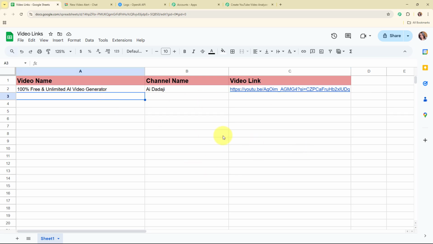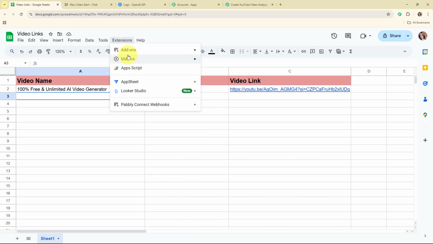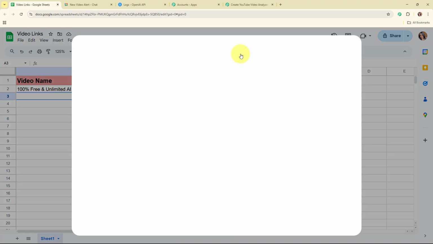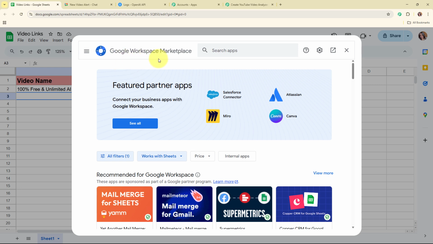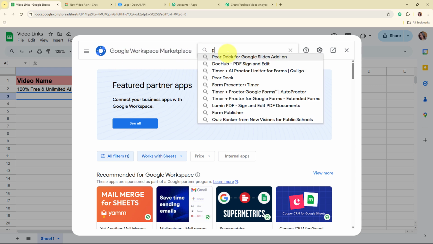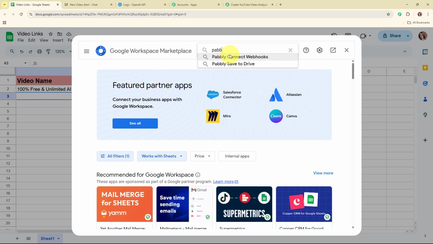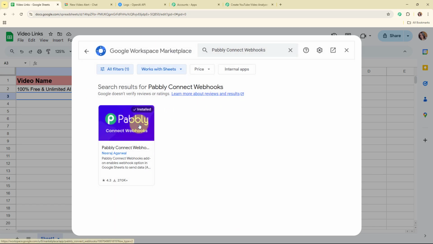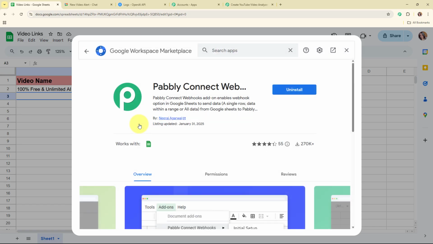So here, to build this connection, you need to install an add-on on your Google Sheets account first, and for that you need to click on this extensions, and from here you need to select add-ons. Now here in this add-ons you need to select get add-ons. Then here in this Google Workspace Marketplace, you have to search for an add-on that is Pabbly Connect Webhooks. And then you need to install this particular add-on on your Google Sheets account in order to connect your Google Sheets with Pabbly Connect. So here you can see it is already installed in my Google Sheets account.